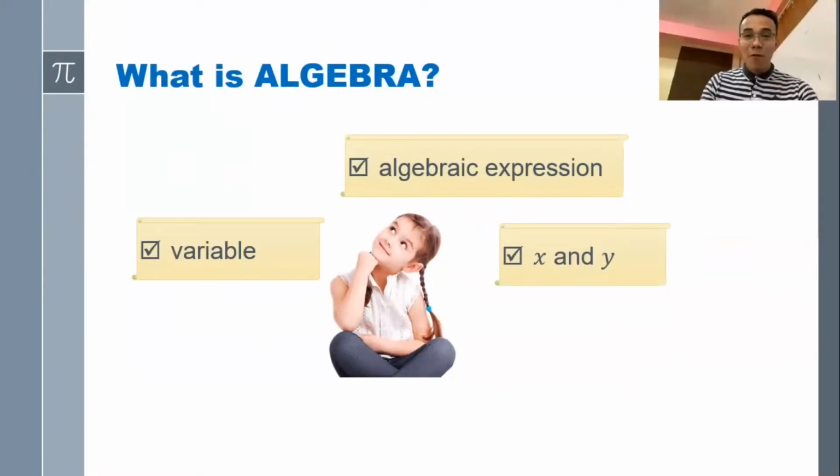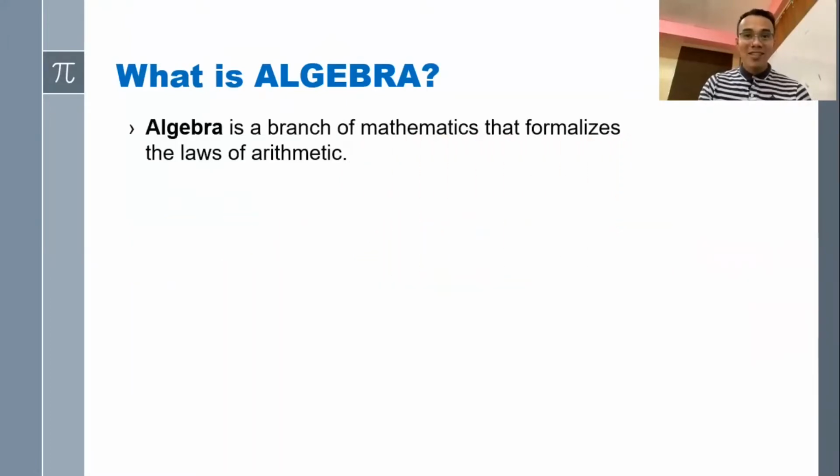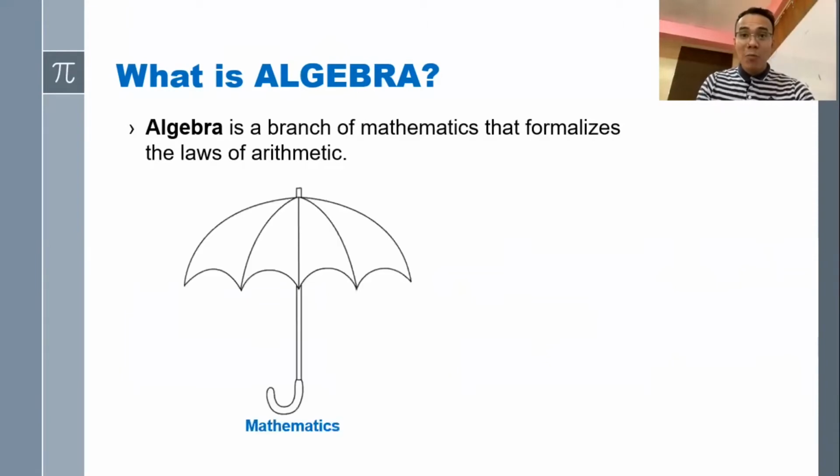Let's have the formal definition of what really algebra is. Algebra is just a branch of mathematics that formalizes the laws of arithmetic. Let me use an umbrella to illustrate the world of mathematics. And under mathematics, we have arithmetic, algebra, geometry, trigonometry, and many others.